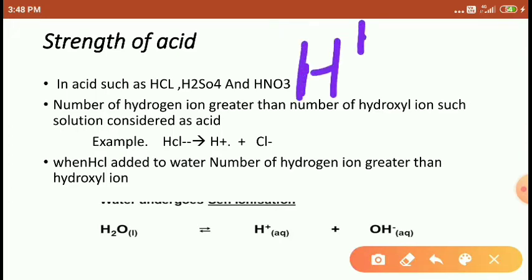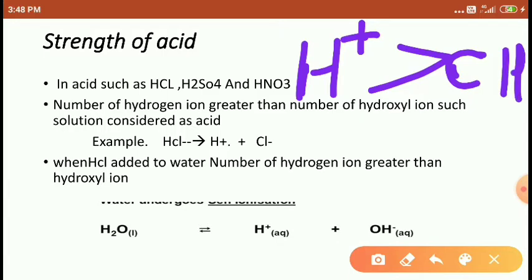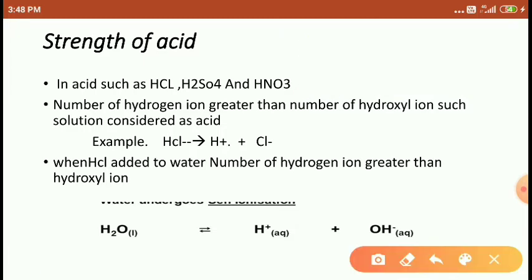H plus is greater than OH minus. That is what we call an acid, students. Understood, students? Okay, let's see the example. When HCl is added to water, the number of hydrogen ions is greater than the number of hydroxyl ions.